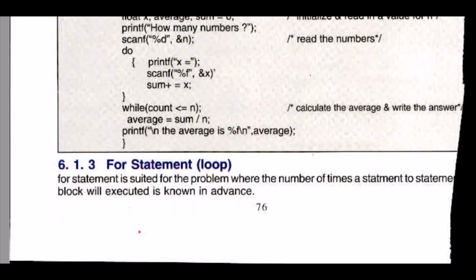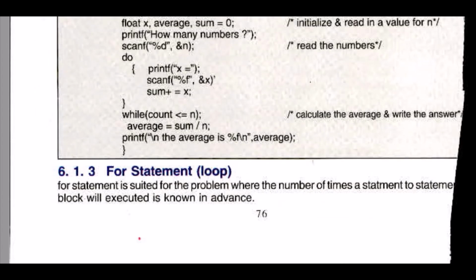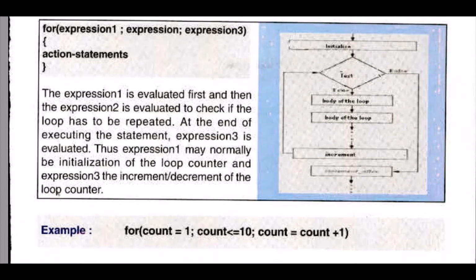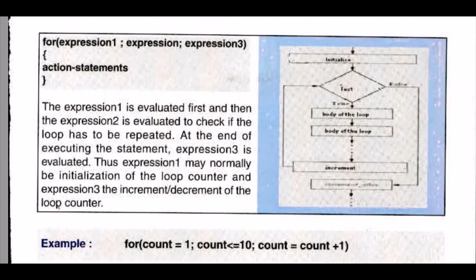The for statement is suited for a problem where the number of times a statement block will be executed is known in advance. Now look at the loop here. You initialize a value, then you put it into a condition block.